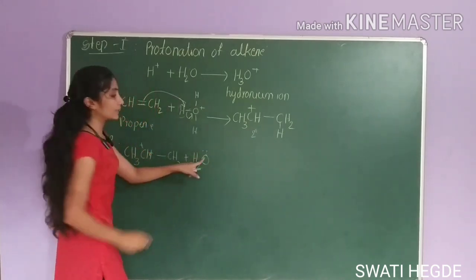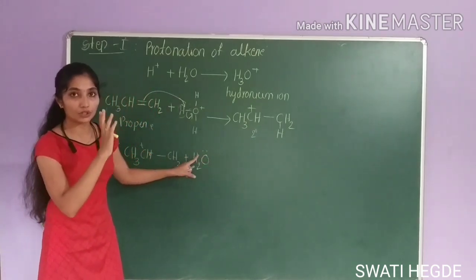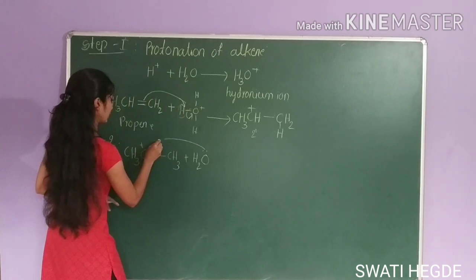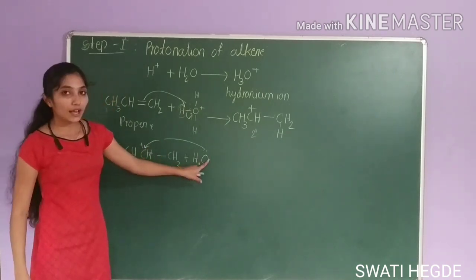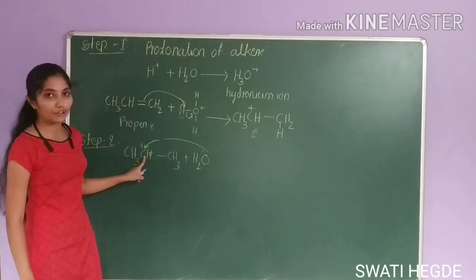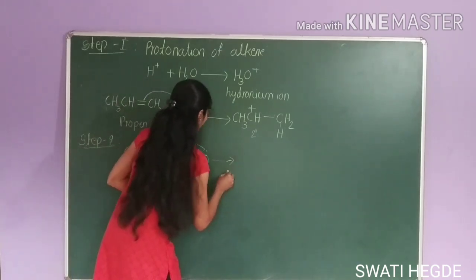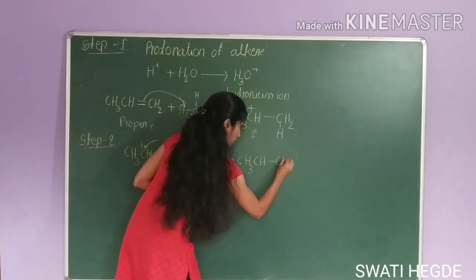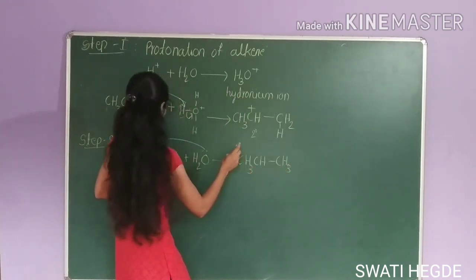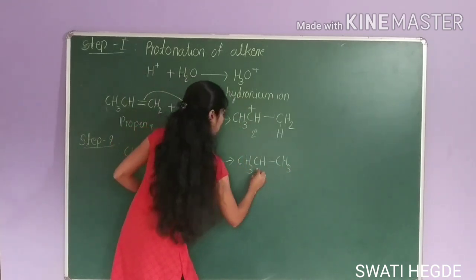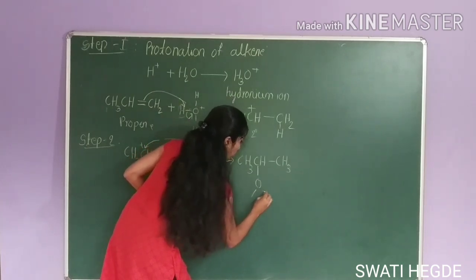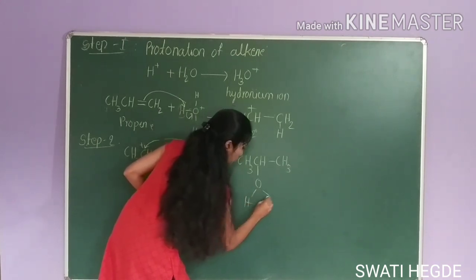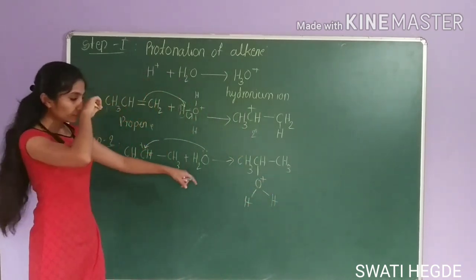H2O, water contains lone pair of electrons on oxygen. This attacks on this electron deficient carbon. Sorry, this one, electron deficient carbon. This electron rich species attacks on electron deficient center. So the product will be CH3 CH CH3 and here OH plus. Okay, this will be the product.